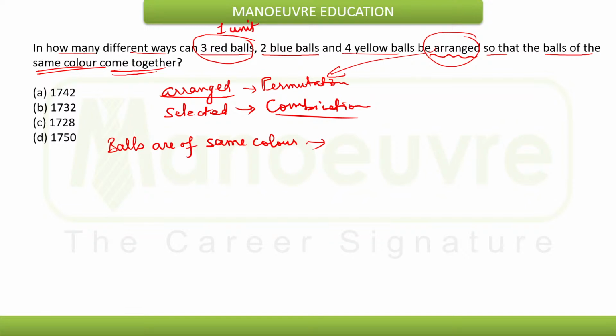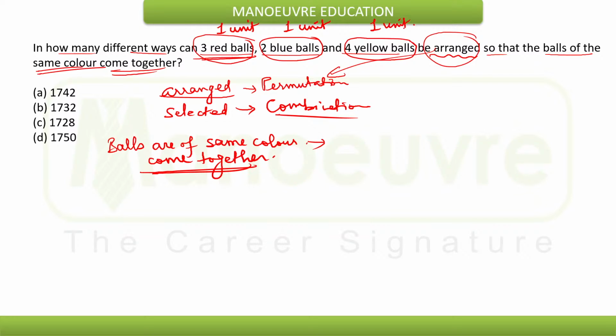Since we need balls of the same color to come together, we can consider 3 red balls as one unit, 2 blue balls as one unit, and 4 yellow balls as one unit. So therefore we have 3 different units.